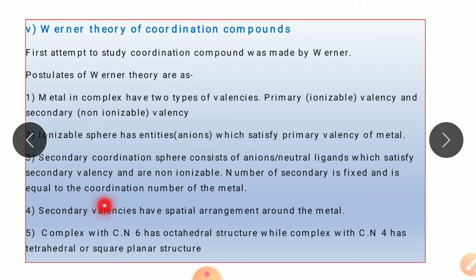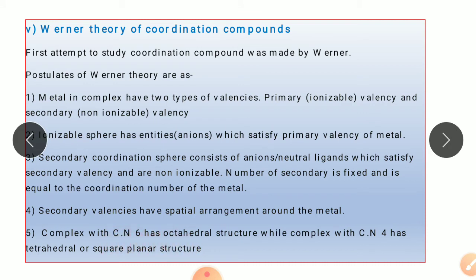The next postulate is that secondary valencies have a spatial arrangement around the metal. These secondary valencies give a directional property to the metal complex due to which the metal has a definite shape. A complex with coordination number 6 has an octahedral structure, while a complex with coordination number 4 has a tetrahedral or square planar structure.